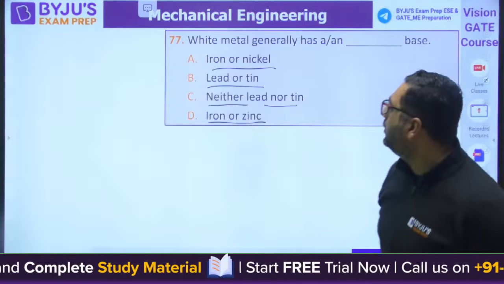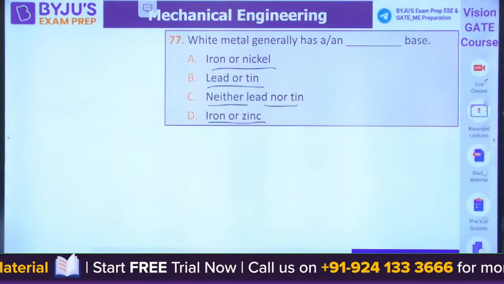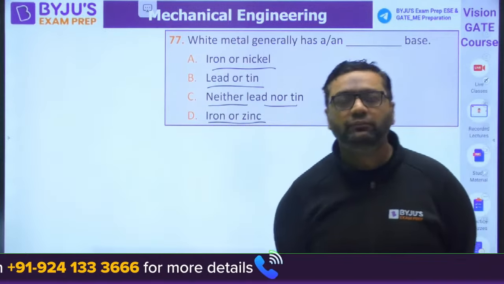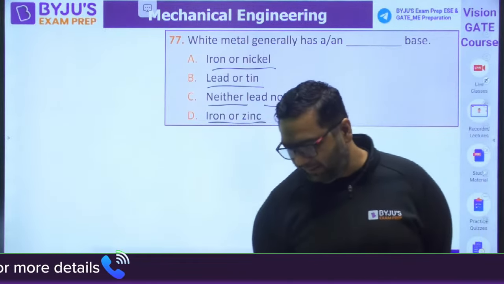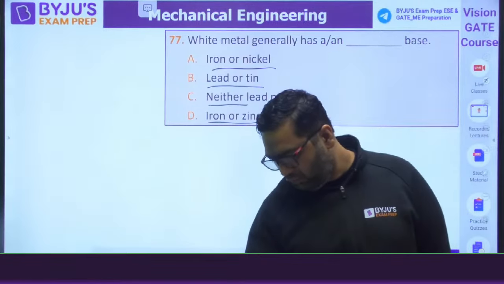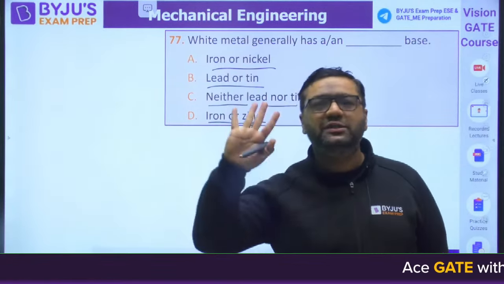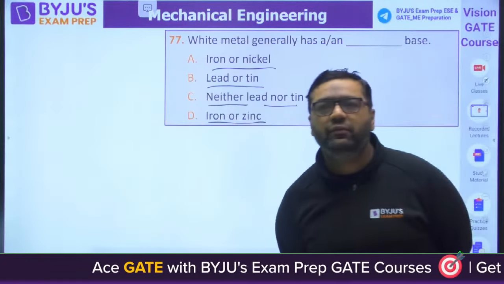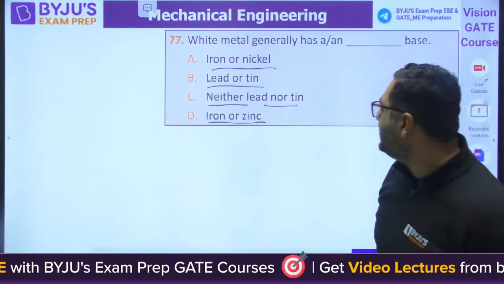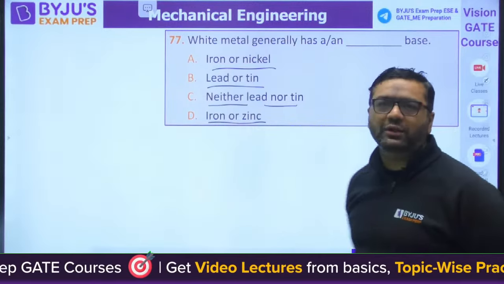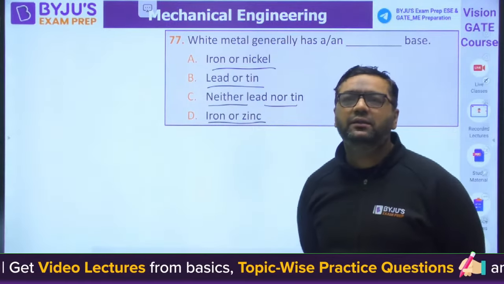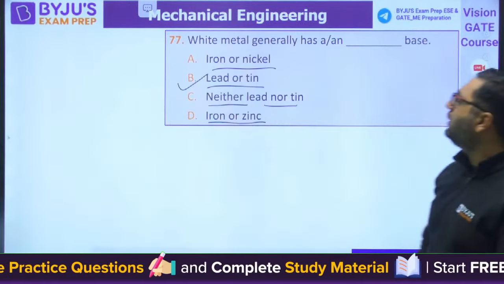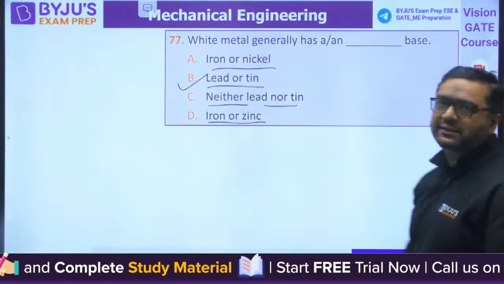Only 5 questions are left from my side. Papa Goda is saying A. No. What about others? Sarath. B is correct. Lead or tin are the base for white metal, guys.